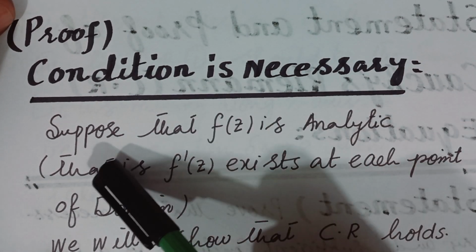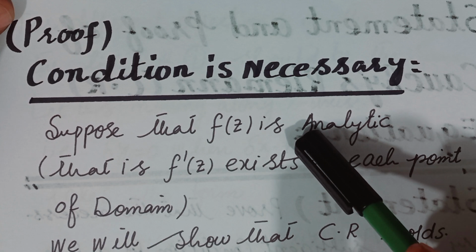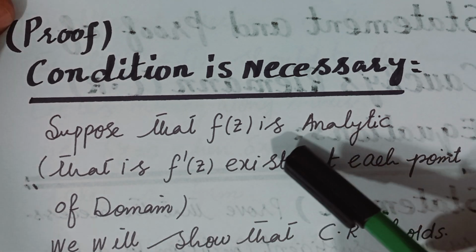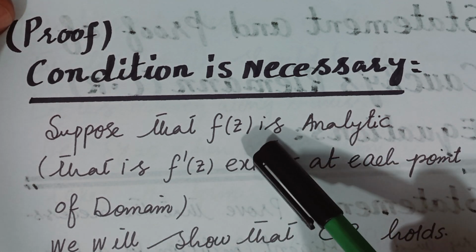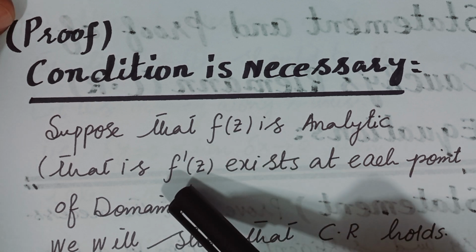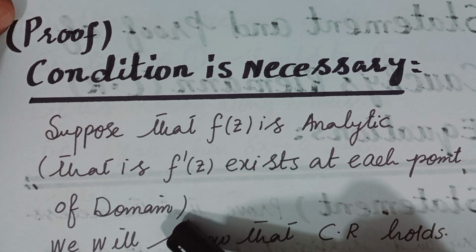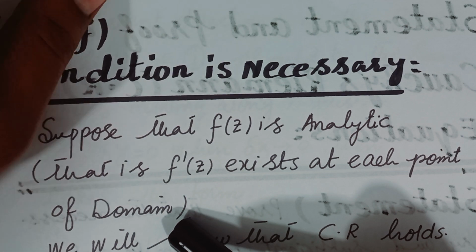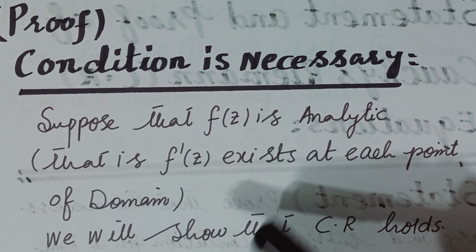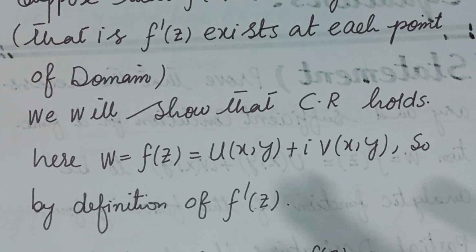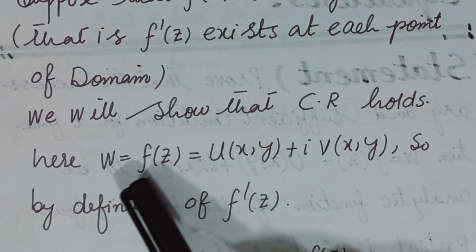Suppose that f of z is analytic. By the definition of an analytic function, the derivative of f exists at each point of the domain. This is our supposition: the function is analytic. We will show that the CR equations hold.